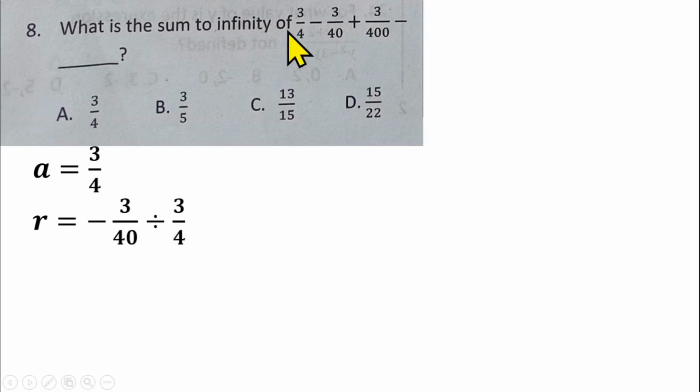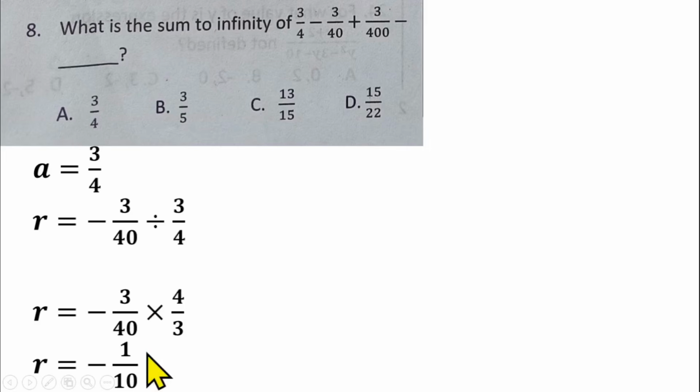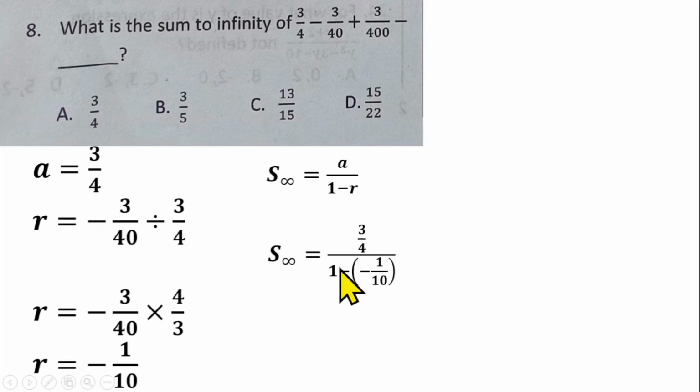That will be the second term divided by the first term. So the second term is minus 3 over 40 divided by the first term, which is 3 over 4. Or you could use 3 over 400 divided by minus 3 over 40. So from there, I can change the division to times. So you have R equal to minus 3 over 40 times 4 over 3. 3 will take care of 3. 4 can go into 40. So you have minus 1 over 10 as the common ratio. Then to sum to infinity, you have A over 1 minus R. So our A is 3 over 4, over 1 minus open bracket minus 1 over 10, which is the common ratio.